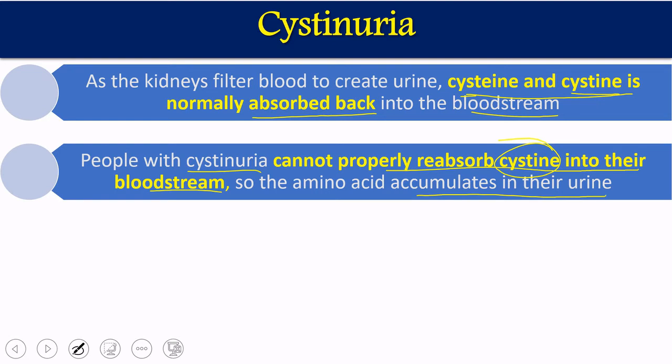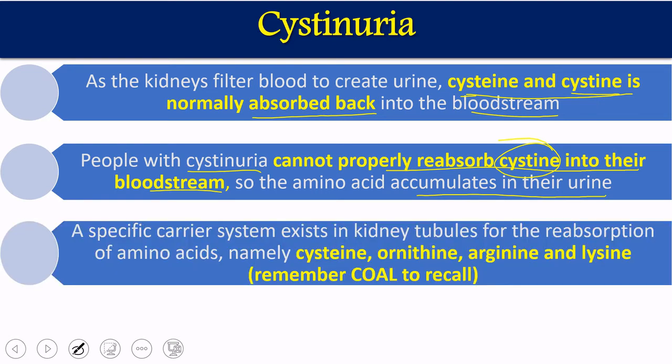So urine becomes concentrated. The specific transporter which is defective here, which is unable to reabsorb, not only reabsorbs cysteine, but it also reabsorbs other amino acids: ornithine, arginine, and lysine. So the transport system which normally reabsorbs cysteine is responsible for the reabsorption of other amino acids also. Those are ornithine, arginine, and lysine. So you can remember it as COAL. COAL means the four amino acids can be reabsorbed by the single system.